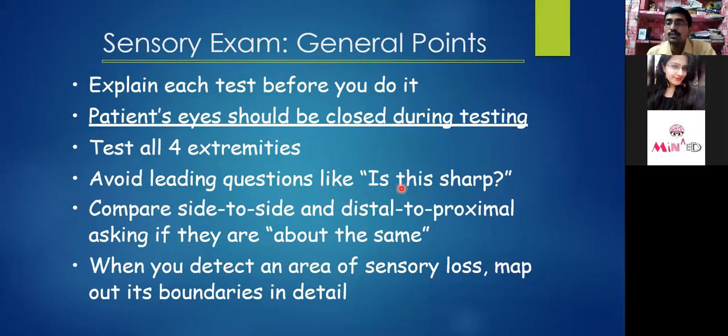If the patient then tells you, yes, I am feeling the pricking, you are pinching me, it means that particular sensory modality is okay. If you have already told the patient, are you feeling the pin prick, the patient will get an idea that you are pricking and will say, yes, sir, it is pinching me. Then again you can confirm it by asking where they feel it, in respect to the bony landmarks and so on. Detect the area of sensory loss, try to map it out and its boundaries. That will give an idea which dermatome is involved, which nerve is involved.